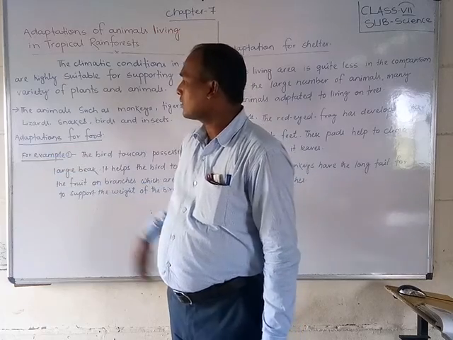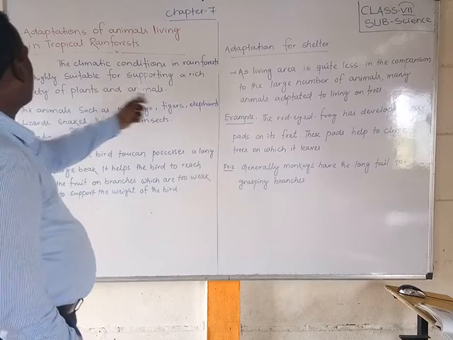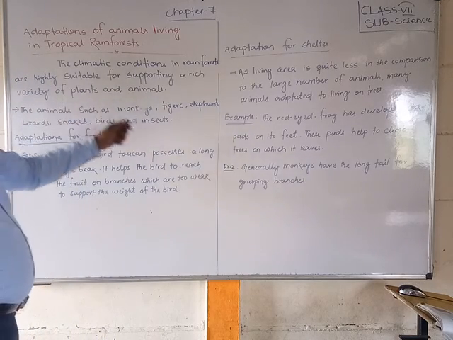So first of all, let us see adaptations once again. Students, the climatic conditions in the rainforest are highly suitable for supporting a rich variety of plants and animals.